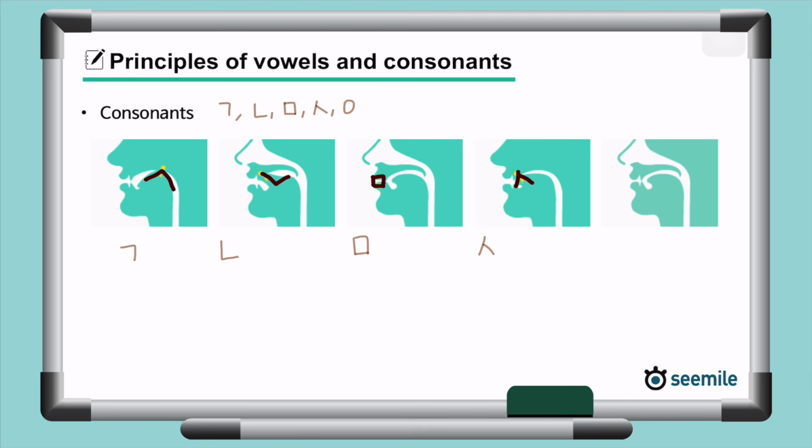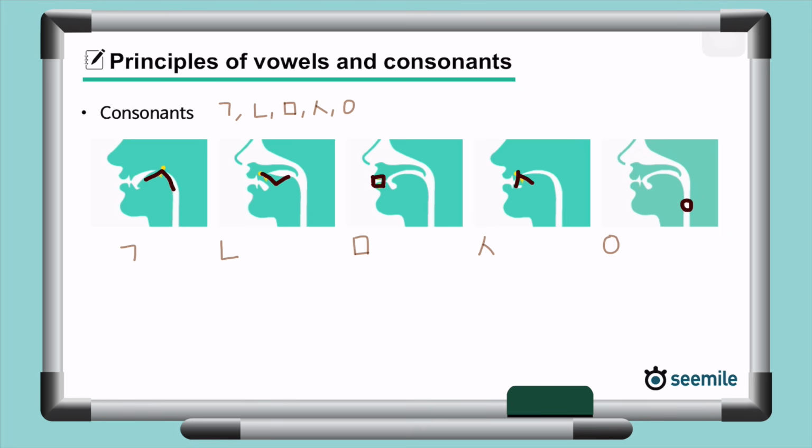Next, when you make the ng sound, the air passes out from the throat through the nose. Now, if you were to look at the throat from above, it would look like this, which is the shape of the Korean letter corresponding to the sound ng. Using those 5 basic Korean consonants based on the articulatory shapes of the vocal organs as a foundation, when one or more strokes were added to them, new Korean consonants were created.